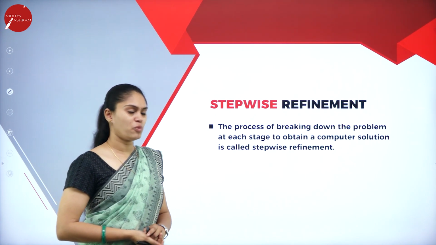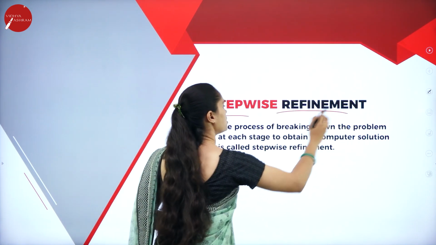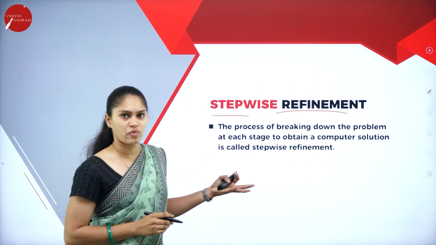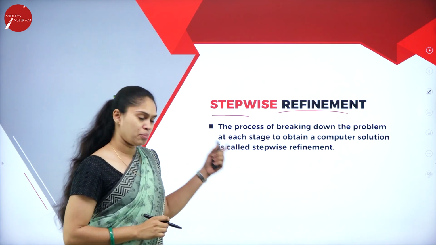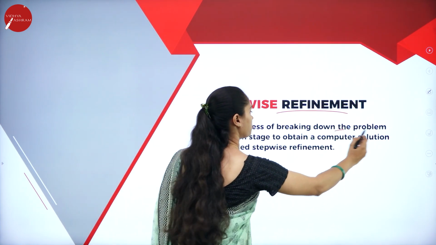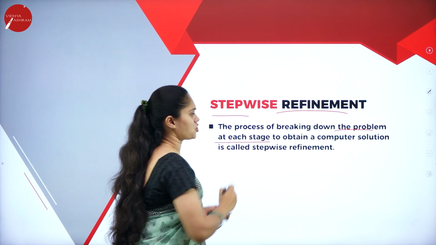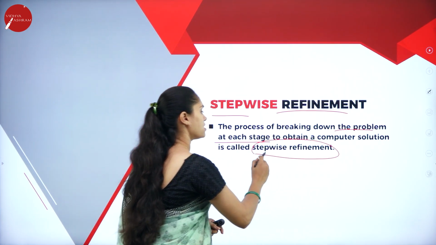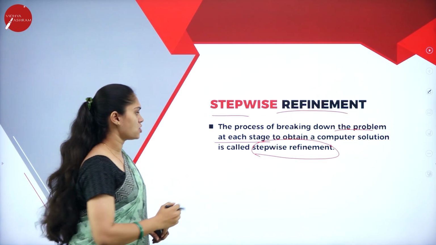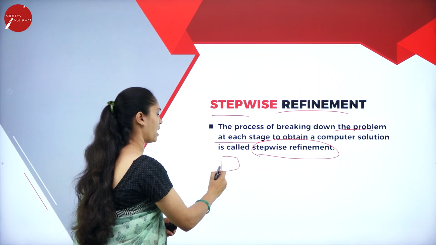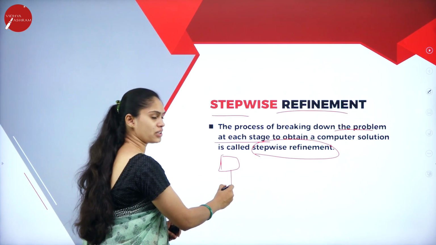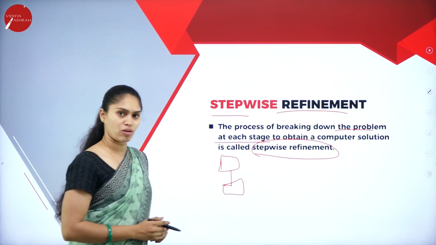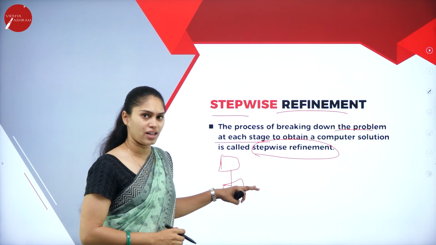Then we have stepwise refinement. As the name indicates, stepwise means the process of breaking down a problem at each stage to obtain a computer solution. That is called stepwise refinement. Here I have a complex problem, and I divide it into more subproblems.